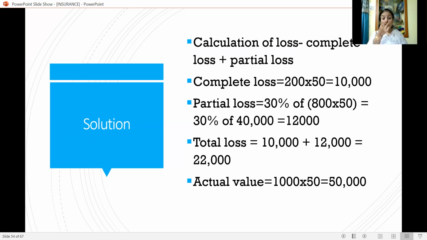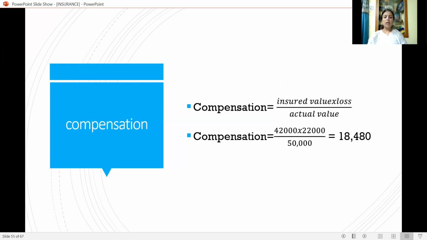Now, the actual value of the consignment. 1000 articles, each costing rupees 50. That is 1000 into 50, 50,000. Compensation, the formula is insured value into loss divided by actual value.